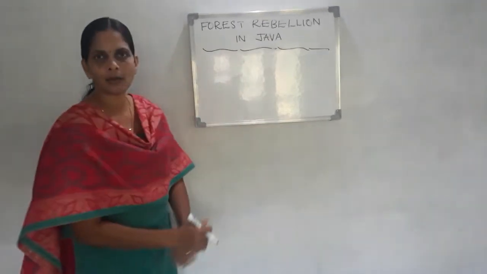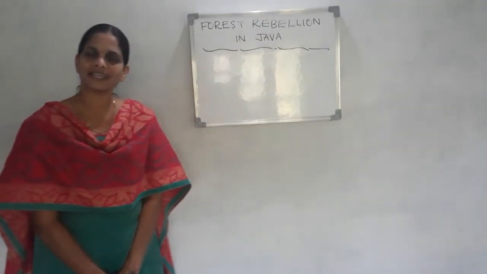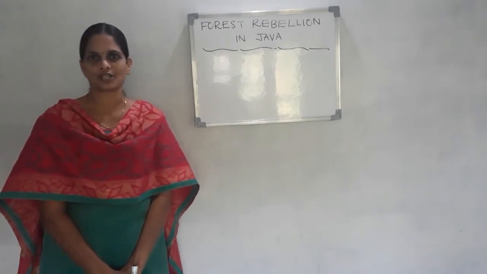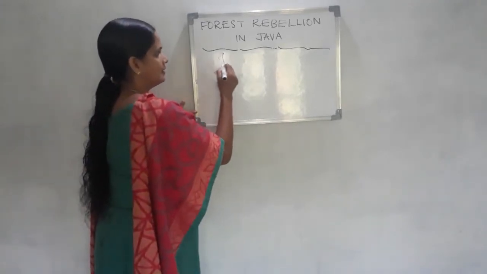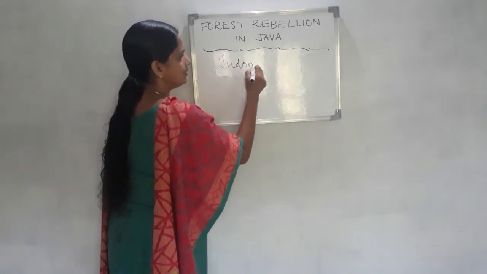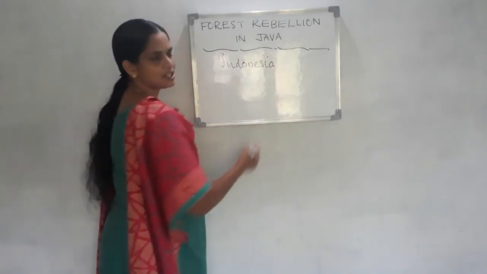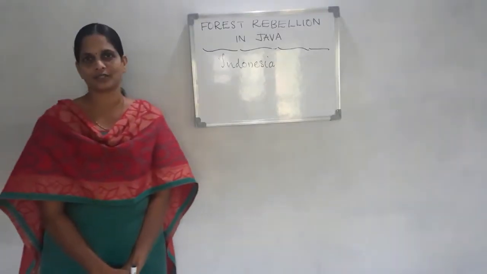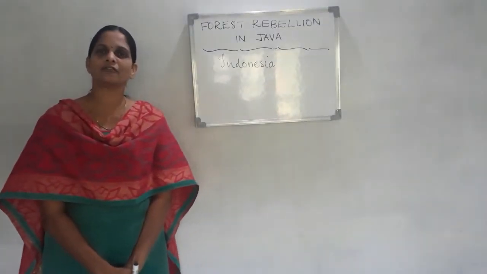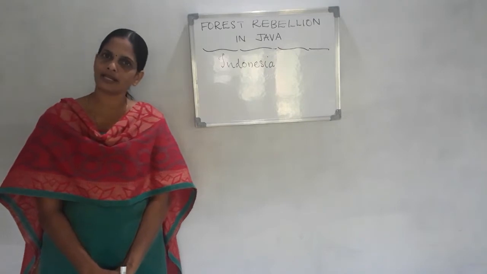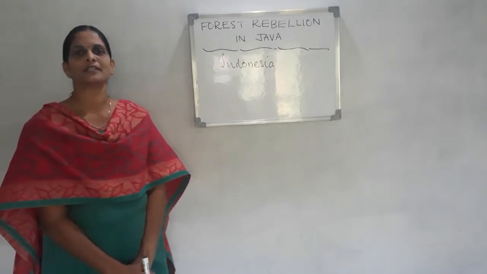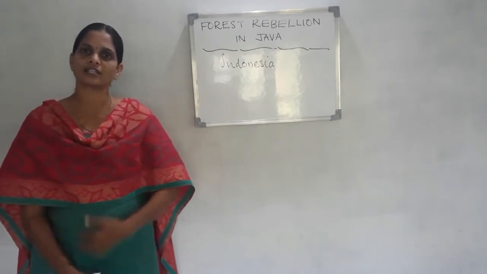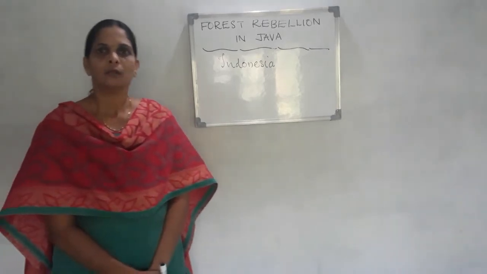Have you heard about Java? Where is Java located? Java is situated in Indonesia. Do you know the position of Indonesia? Take the atlas and study the location of Indonesia. We are discussing the forest rebellion organized by the forest communities in Java, Indonesia.